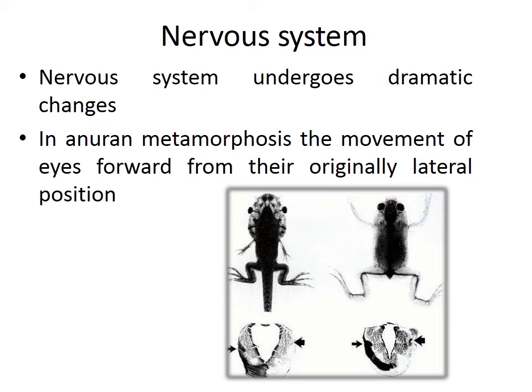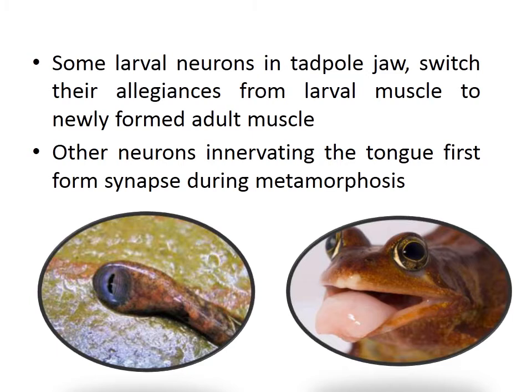The nervous system undergoes dramatic changes. In anuran metamorphosis, the eyes move forward from the original lateral position found in the tadpole, whereby bulging eyes are formed anteriorly. Some larval neurons in the tadpole jaw switch their allegiances from larval muscle to newly formed adult muscle. Other neurons innervating the tongue first form synapses during metamorphosis.